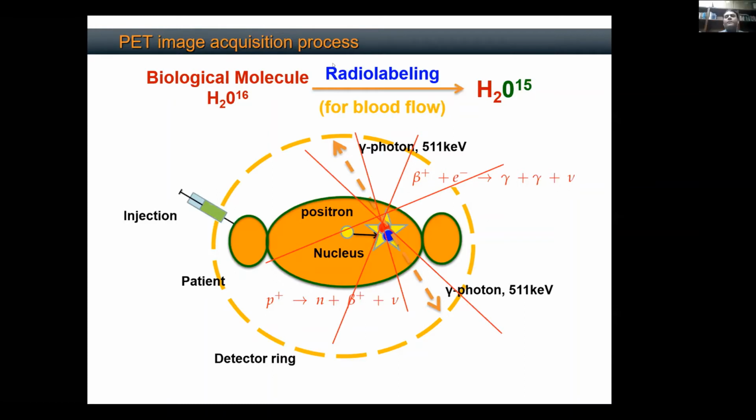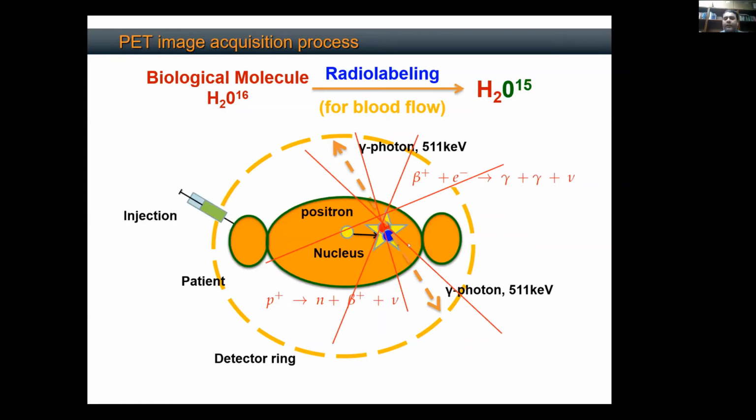सर लाइन ऑफ रिस्पांस क्या होती है? Line of response is basically, जब ये gamma photons emit हो रहे हैं, they are emitting almost exactly at 180 degrees. So एक photon यहाँ पे detect हो रहा है, एक photon यहाँ पे detect हो रहा है. I must detect two photons in coincidence. So there is a timing circuitry which says that any photon which is detected within nanoseconds should have come from the same annihilation event. So this is called a line of response.